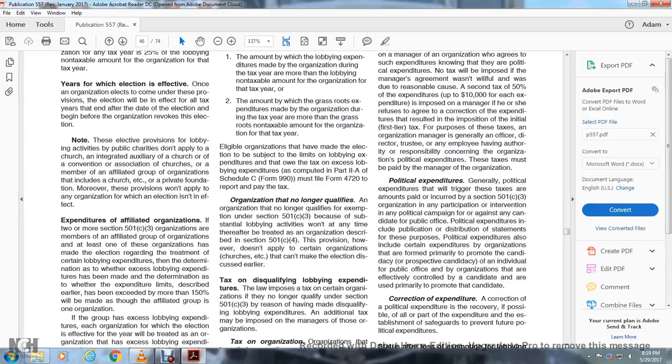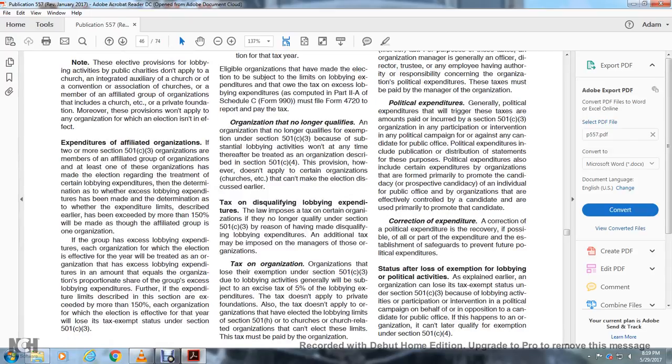Political expenditures. Generally, political expenditures that trigger these taxes are amounts paid or incurred by a Section 501(c)(3) organization in participation or intervention in any political campaign for or against any candidate for public office. Political expenditures also include certain expenditures by organizations formed primarily to promote the prospective candidacy of an individual for public office, or organizations that are effectively controlled by a candidate and are used primarily to promote the candidate.